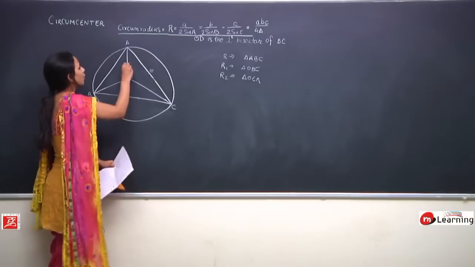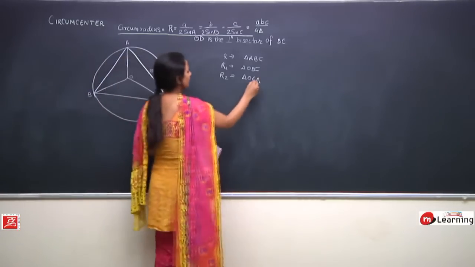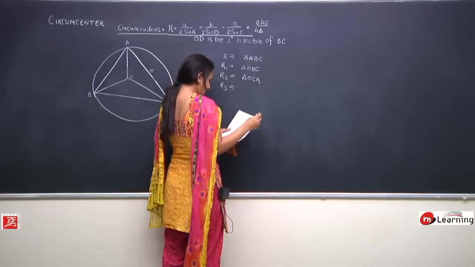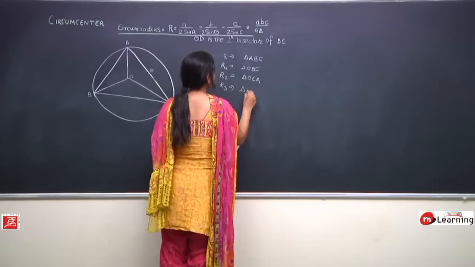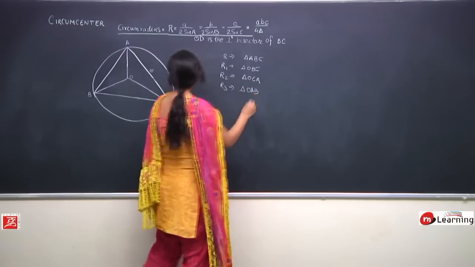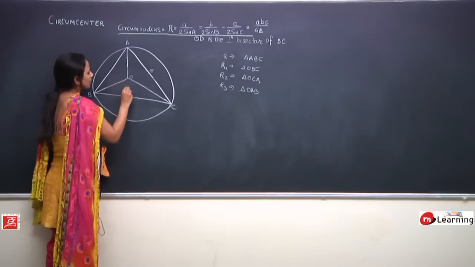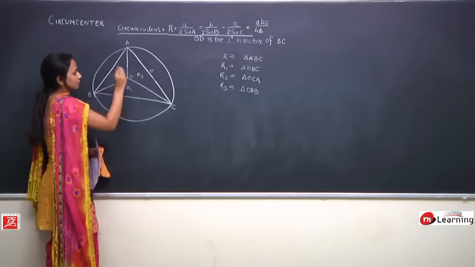Then we have this triangle OCA whose circumradius is R2, and similarly we have a triangle OAB, and we know its circumradius is R3. Perfect. So the circumradius for this is R1, for this it is R2, and for this it is R3.